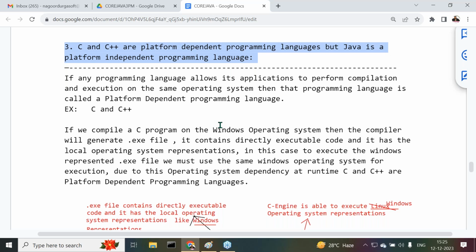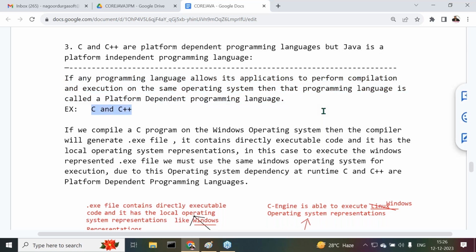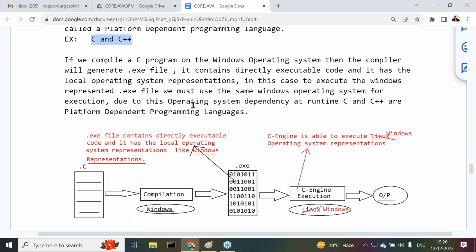If any programming language allows its applications to perform compilation and execution on the same operating system, not on different operating systems, then that programming language is called platform dependent programming language. C and C++ are the examples.